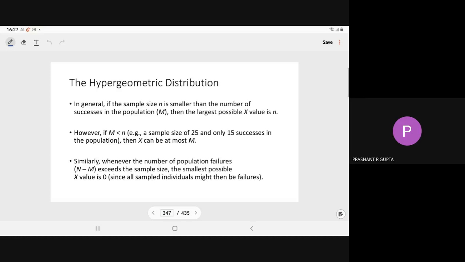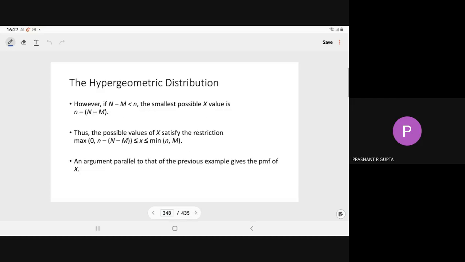Similarly, whenever the number of population failures N minus M exceeds the sample size, 20 minus 3, that is 17, greater than sample size 5, the smallest possible x value is 0. However, if N minus M is less than n, meaning 20 minus 17, 3 less than 5, the smallest possible value of x is n minus (N minus M), that is 2.